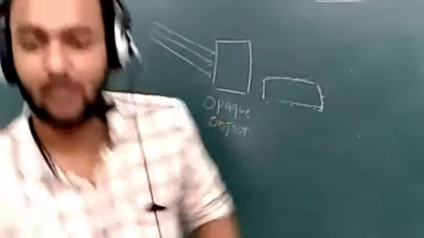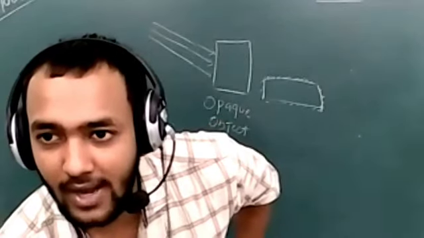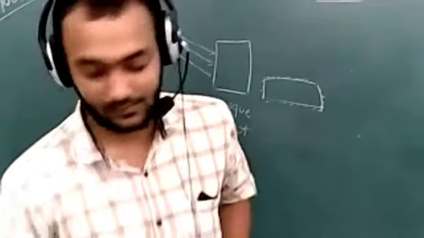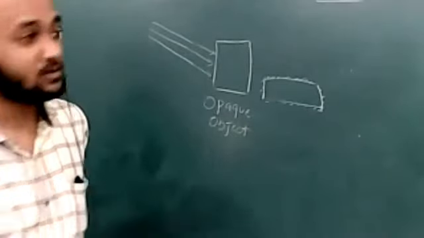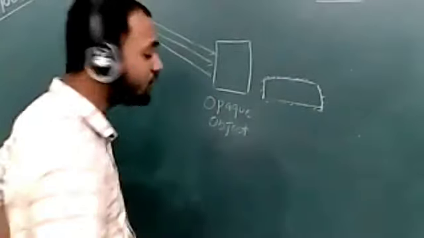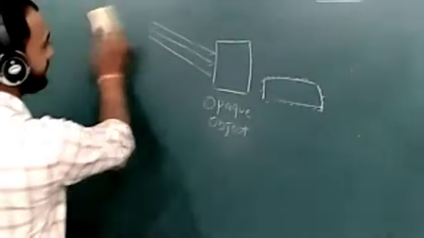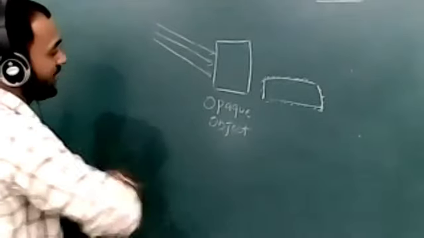Rest of you can lower your hand, please. And one more thing. So it's all about the shadow.